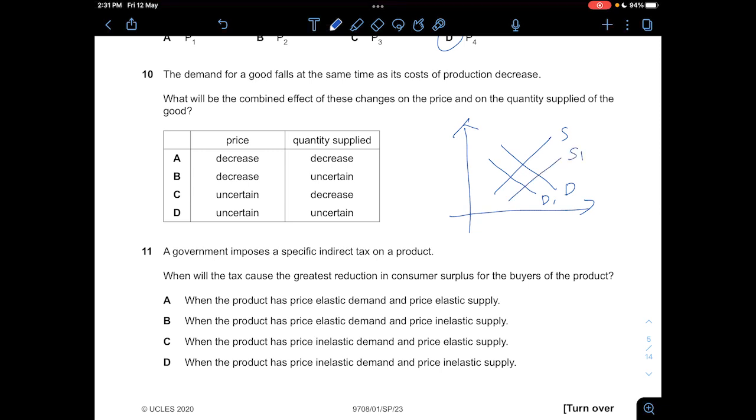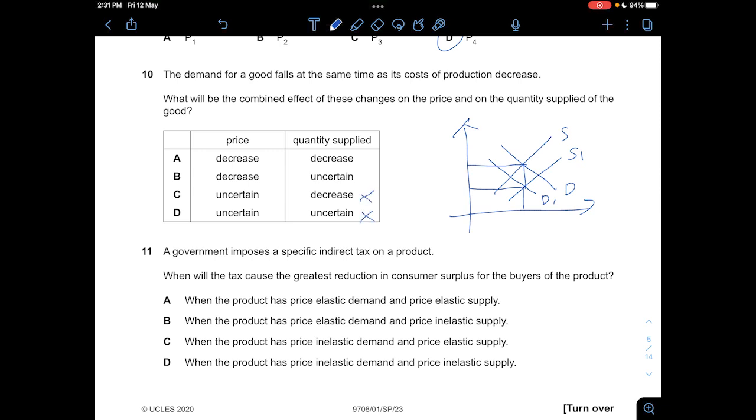So definitely the price has decreased, as you can see. Originally the price should be somewhere around here. But then the quantity is uncertain on whether or not it's increased or decreased. It could be the same. It could have increased. It could have decreased. But then, because of the way the graph is structured, it's actually very difficult to know whether or not it has increased or remained the same.